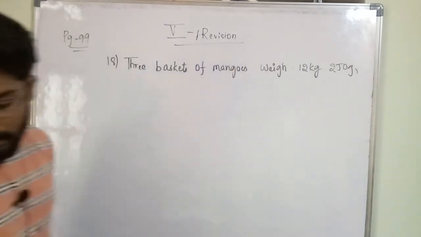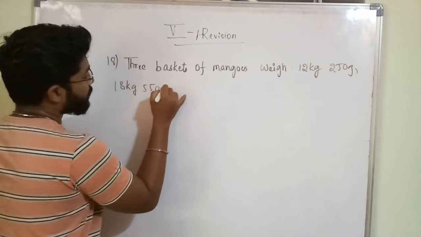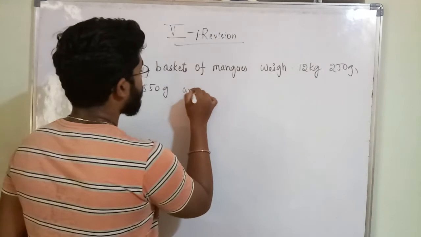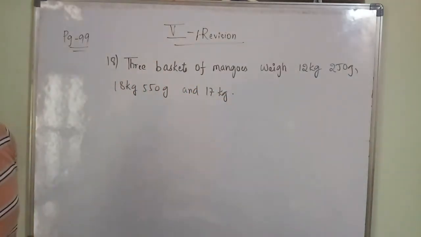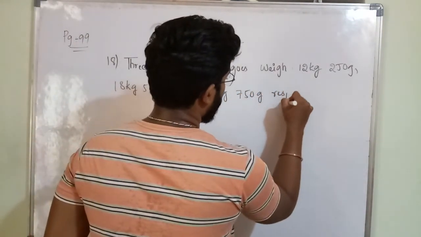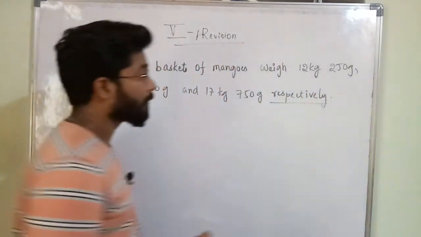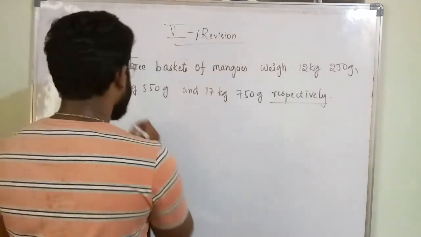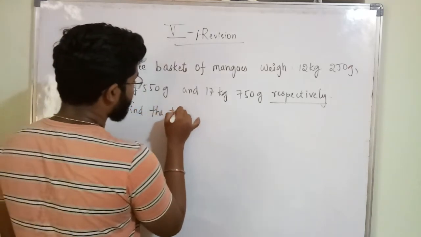Okay, next one is 18 kgs 550 grams. Clear? And 17 kgs 750 grams respectively. What is the meaning of respectively? Respectively means, I will say, find their total weight. This is a very easy problem, no? He is asking to find the total weight.